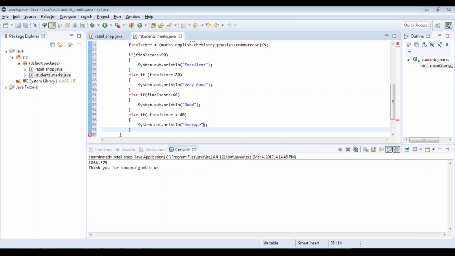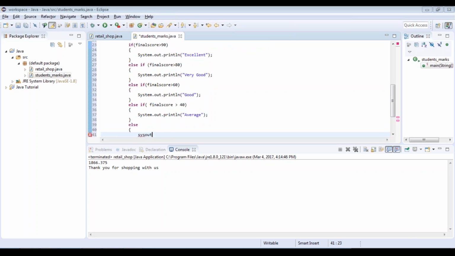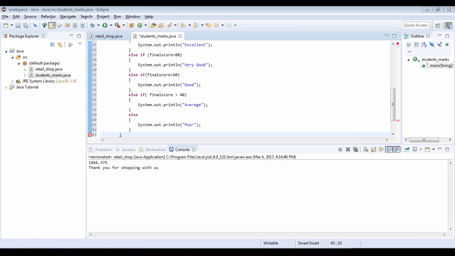Now after this I'm not going to write an else if ladder, I'm just going to write else, the final result, that is if he's got below 40%, that is poor. Now here what we've done is that we've used the if-else ladder and specified which grade to get in case of a specific range. So now what you need to do is still specify the while condition here.